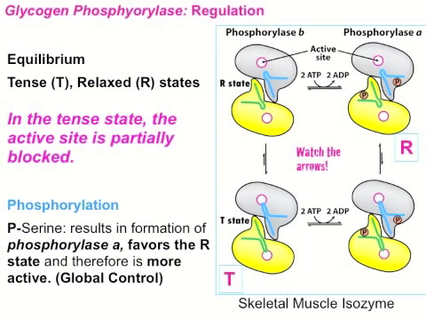Now, glycogen phosphorylase exists in two different states, a tense state and a relaxed state. The tense state is less active and the relaxed state is more active. The enzyme shifts back and forth between the tense state and the relaxed state, but different factors can shift the equilibrium to favor one conformation or the other. In the tense state, the active site for the enzyme is partially blocked by an alpha helix that extends into the active site.